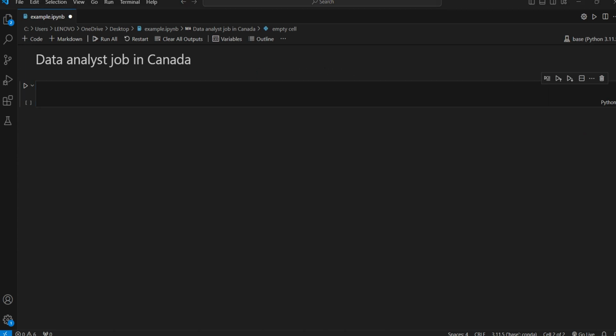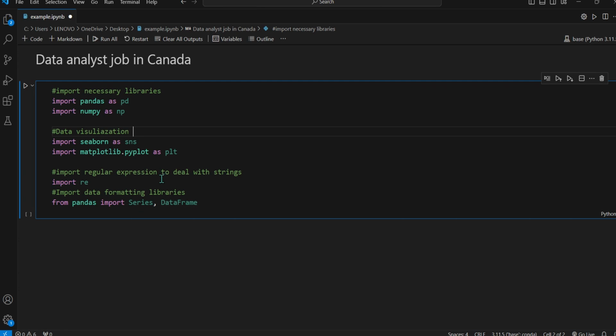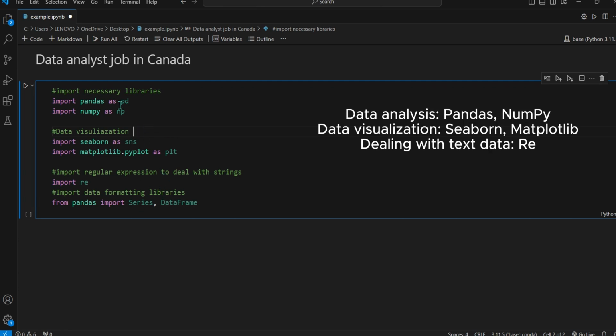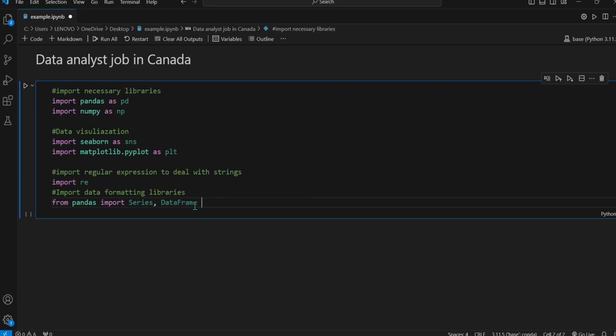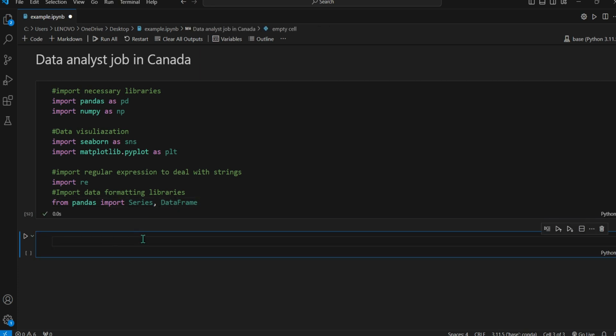Okay, so the first thing that we're going to do is import the necessary libraries to run our code. I just pasted everything here to save you time. We have our pandas library, NumPy library, Seaborn for data visualization, and matplotlib. Since we're going to deal with a lot of text data, I will use a technique called regular expressions. We import re and some more formatting libraries. And again, you don't need to understand all of these. We will work on it as we work through the later stages of our project. So click Shift Enter to execute the cell.